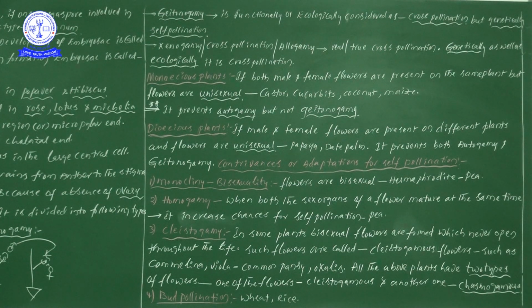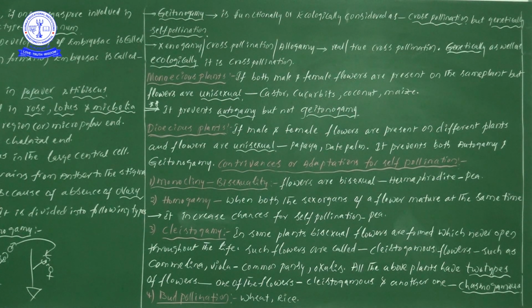One more important point: where will these cleistogamous flowers be present? Cleistogamous flowers are present in the soil, and chasmogamous flowers are present aerially, above the level of the soil. These chasmogamous flowers are like normal flowers. In chasmogamous flowers, seed set and the pollination process definitely depend on